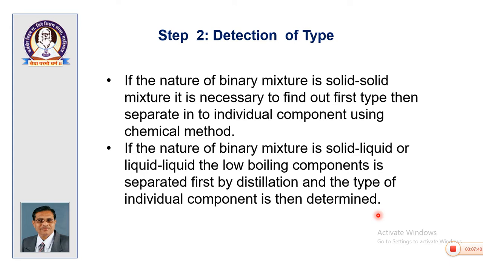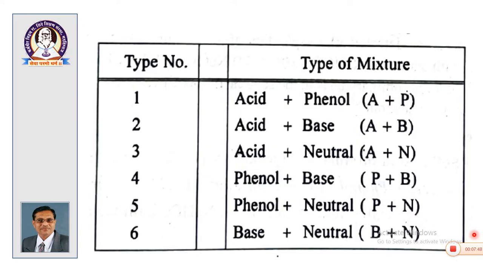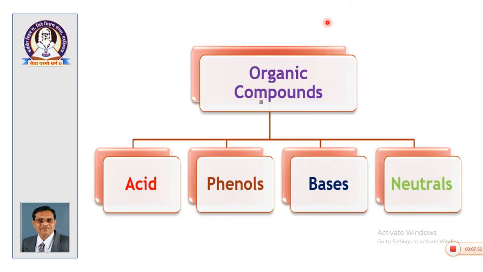As I have repeatedly mentioned, we are going to deal with only solid mixtures in this particular lecture. Okay. So, whenever we consider a solid plus solid mixture, as we have seen, there are 4 chemical types: acid, phenol, base, and neutral.